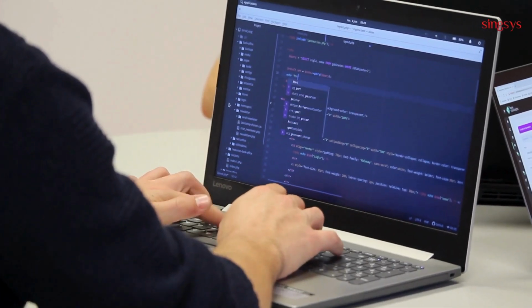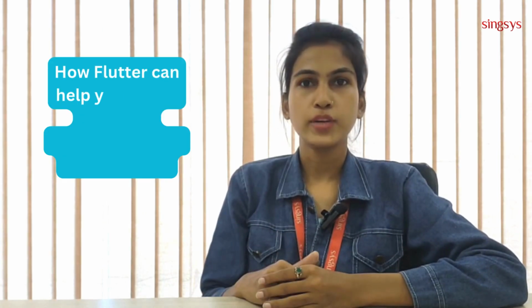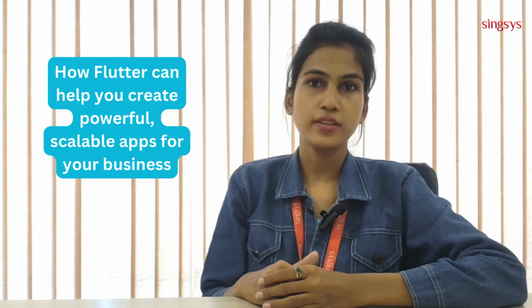Looking to build a scalable enterprise application that works seamlessly across platforms? Meet Flutter, Google's UI toolkit that's transforming app development. In this video, we will talk about how Flutter can help you create powerful, scalable apps for your business with a single code base for all platforms.